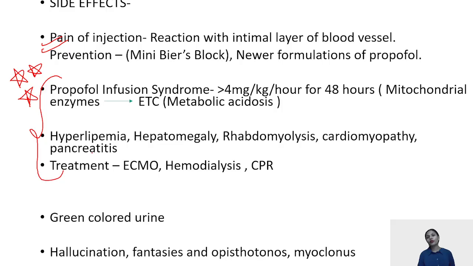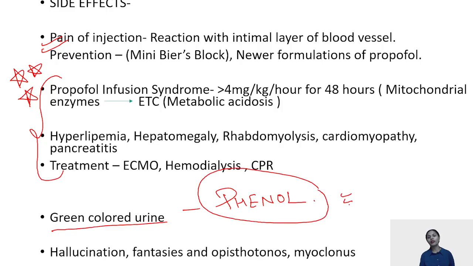Propofol, when given to the patient, leads to green colored urine because of the presence of phenol. And I've already told you that propofol has an abusive potential. It can lead to hallucinations, some fantasies, but much lesser than ketamine. Propofol is known for its myoclonic activity also, which is very, very less.